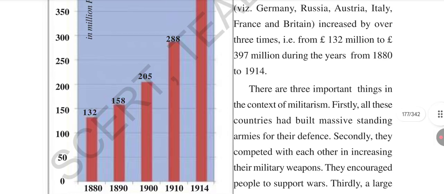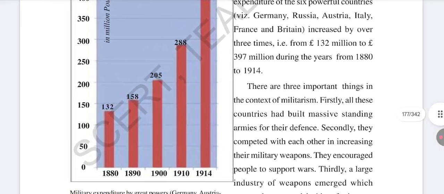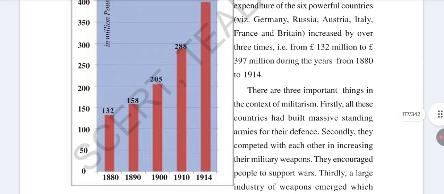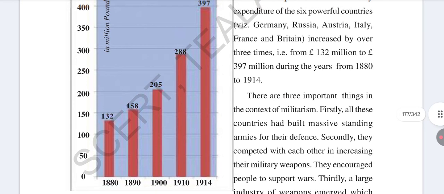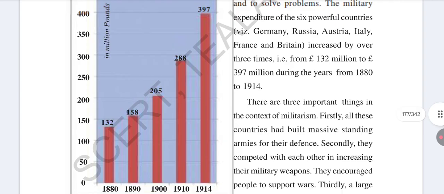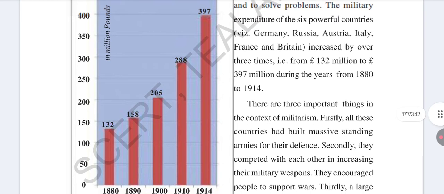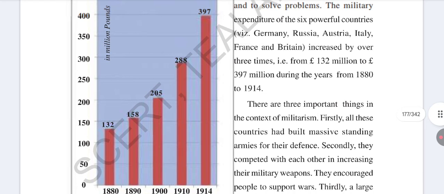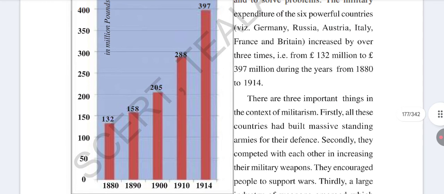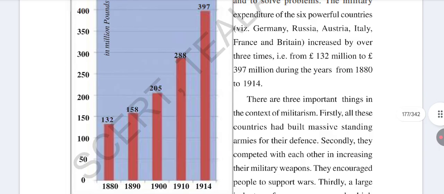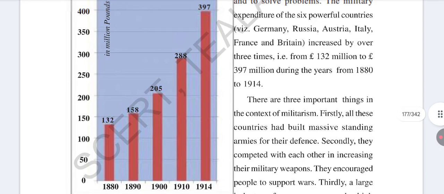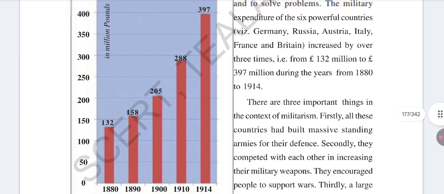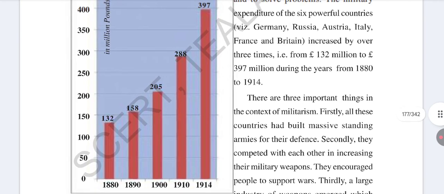Here, all of you see this graph. In 1880, the military expenditure was 132 million, but in 1914, the military expenditure was 397 million. So every 10 years, the military expenditure was increasing. It means all the six industrial countries expended so much money on militarism.